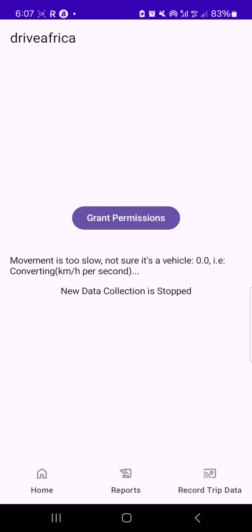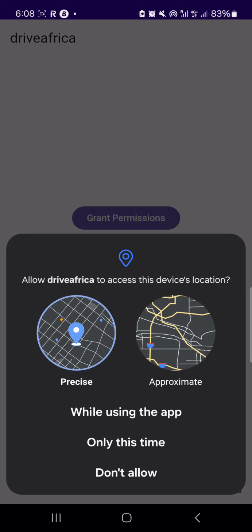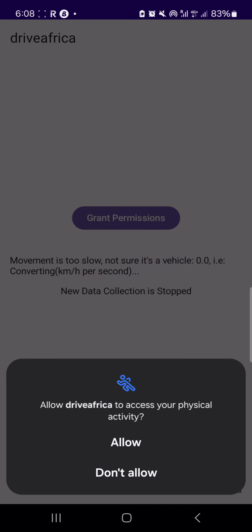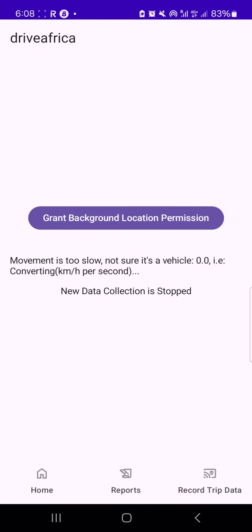Now the record trip, when you tap on it, this is where you record your trips. But for the first time, you need to grant all the permissions. So you click grant permissions, and then you grant the first one, I think it is location permission. So I'll say while using, use precise please. Then click allow.